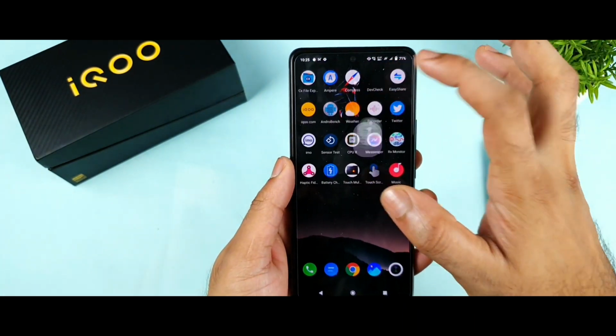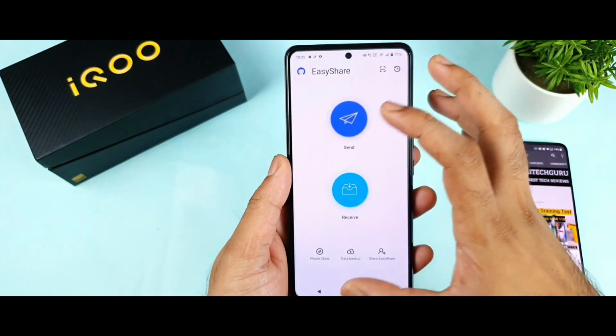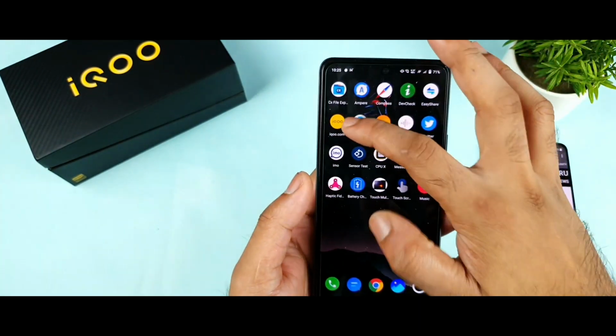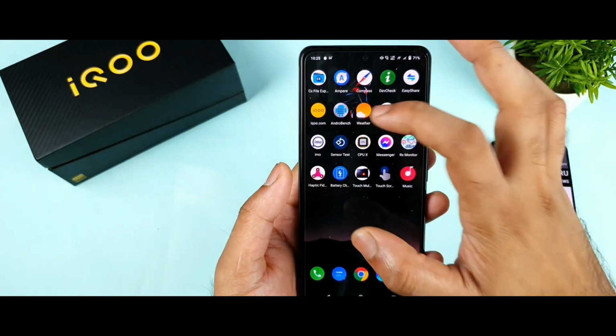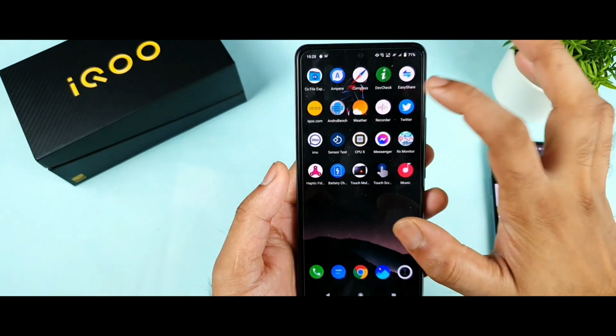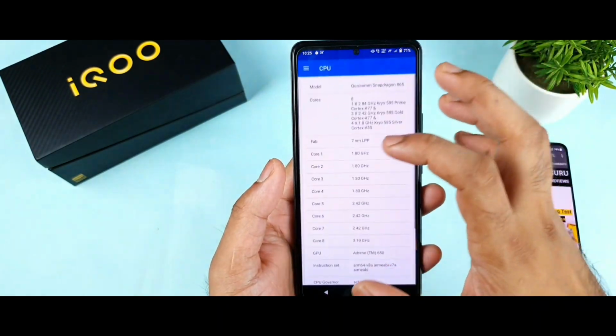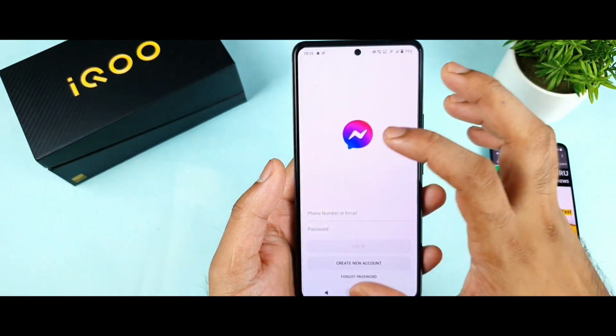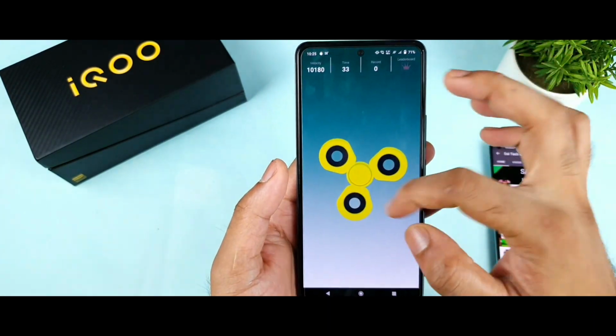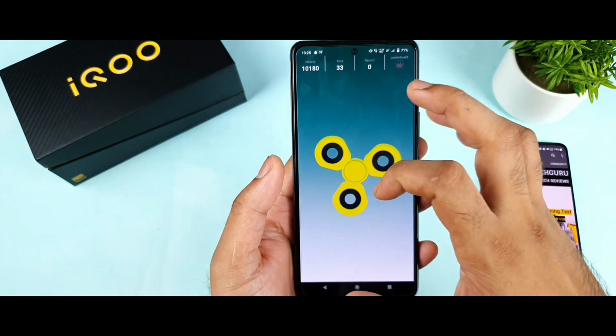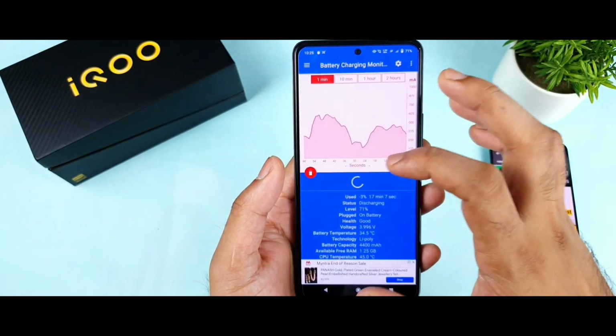Wow, that's fantastic, friends. So none of the applications are getting reloaded except the Amazon shopping application. I'm not sure why that got reloaded, but apart from that, everything is opening instantly without taking any kind of time. As you can see, perfect. Even this color is exactly the haptic feedback color as it was before.